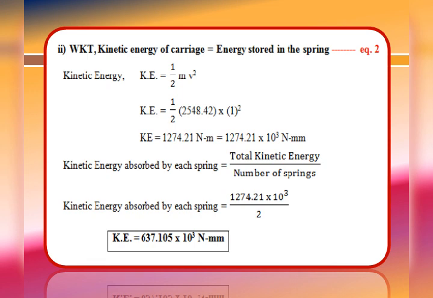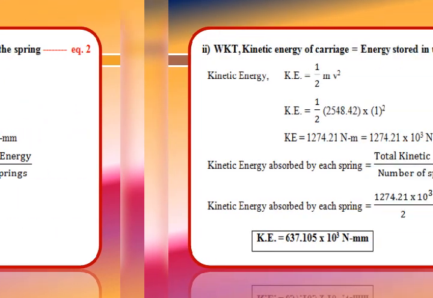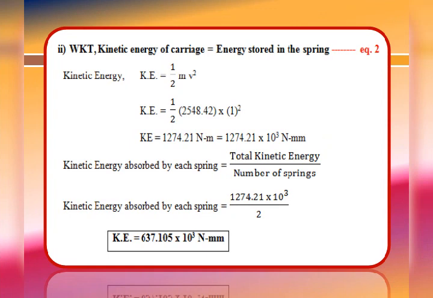Now, we need to convert that into Newton millimeter. Simply multiplying by 10 raised to 3, we get kinetic energy in Newton millimeter, that is 1274.21 into 10 raised to 3 Newton millimeter. The value of kinetic energy we obtained is the kinetic energy absorbed by all springs, in the sense that here two springs are there. Now, we need to find the kinetic energy absorbed by each spring, because we are going to design an individual spring.